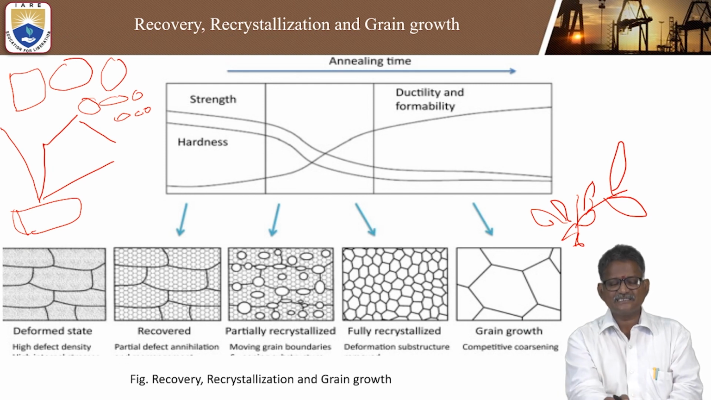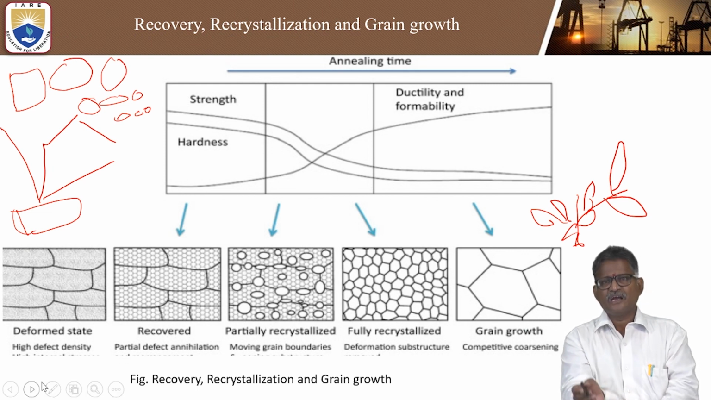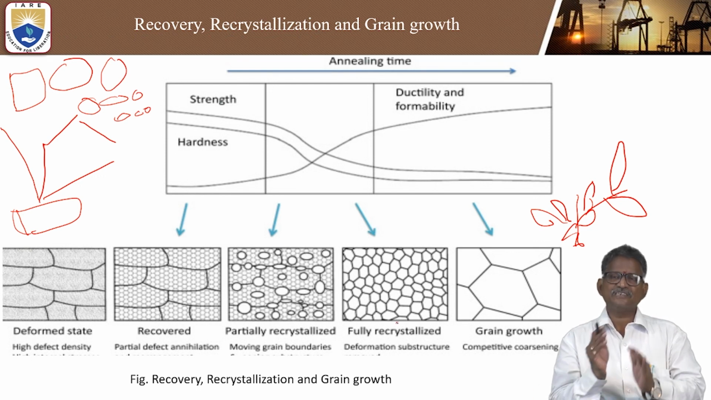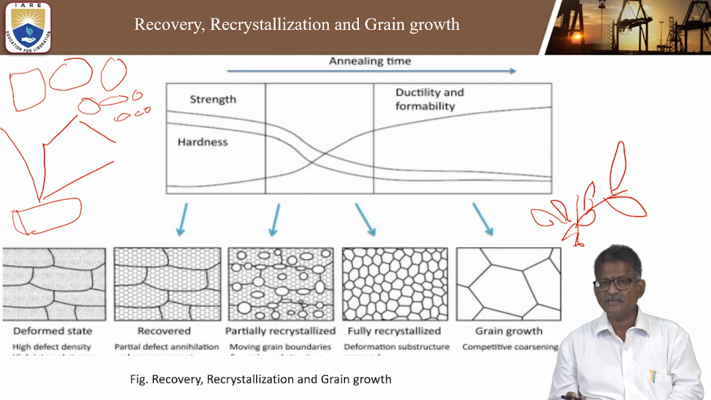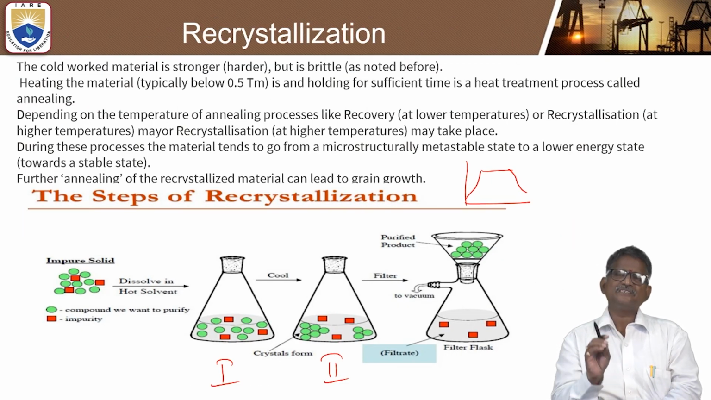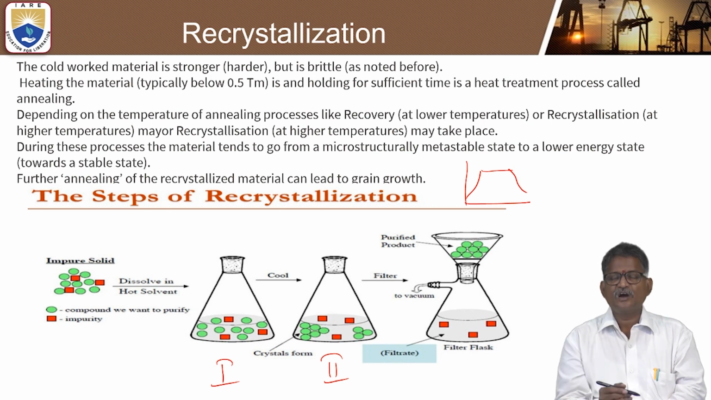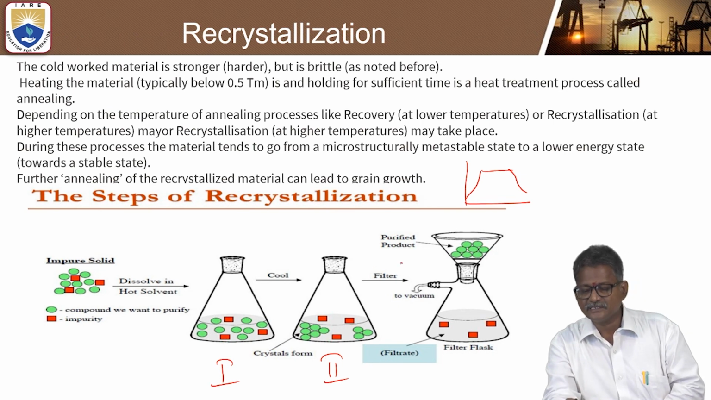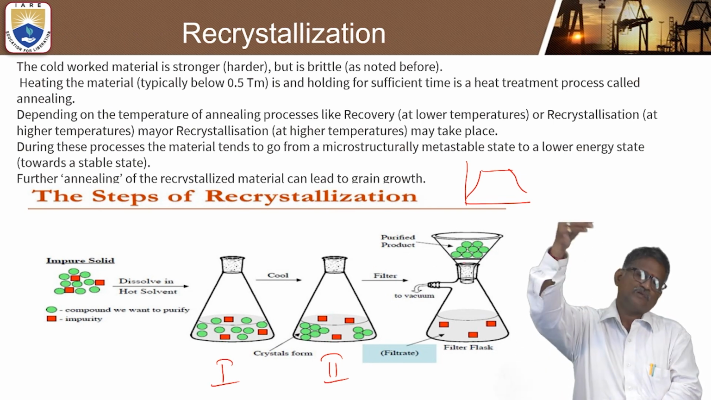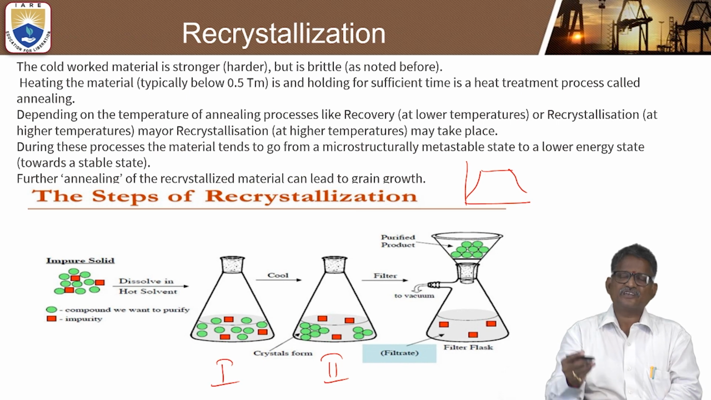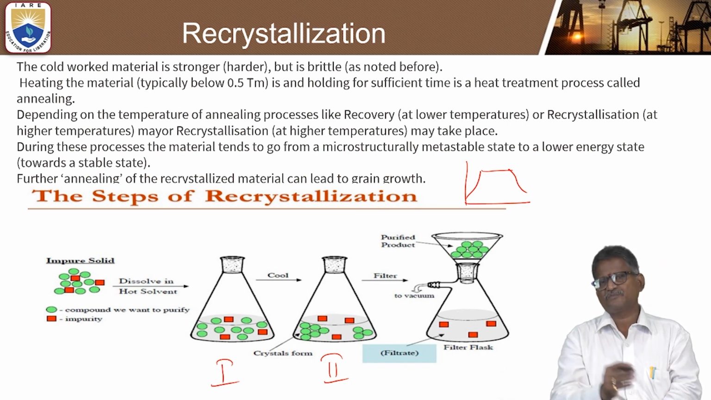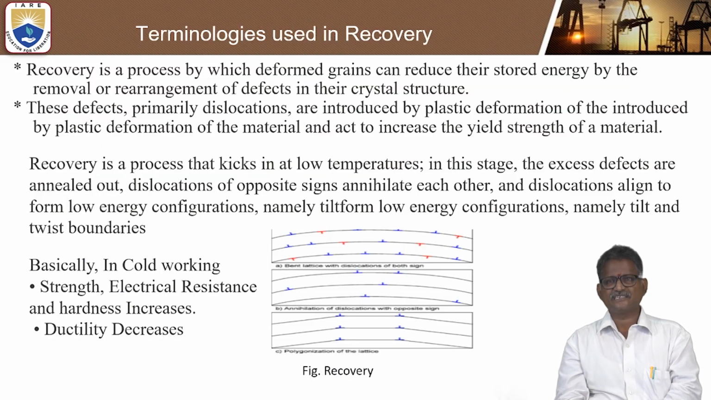This is a clear clarification of the structural changes from the deformed state to recovery, partial recrystallization, fully recrystallized, and grain growth, with the temperature changes. And these are some basic steps explained with respect to a solid and solvent, and how the green and red colors are separated, and finally the purified product comes out. So that good ductility and good deformation can occur at top level. These are the various steps involved in the recrystallization process.